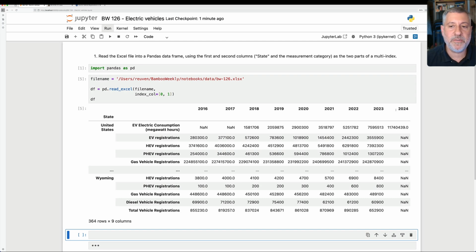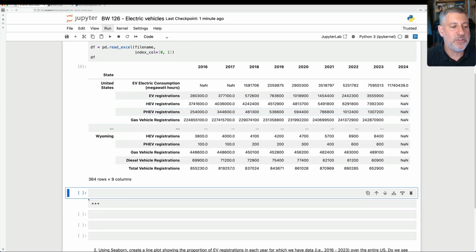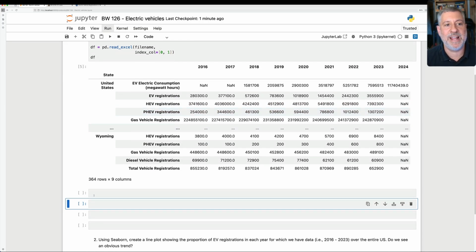And then all the rest of our columns are now integers and floats from the years 2016 to the year 2024. Note that the year 2024 only has EV consumption, electric consumption. It doesn't have any of the data for the other kinds of cars, so we're going to have to think about that when we answer other questions.